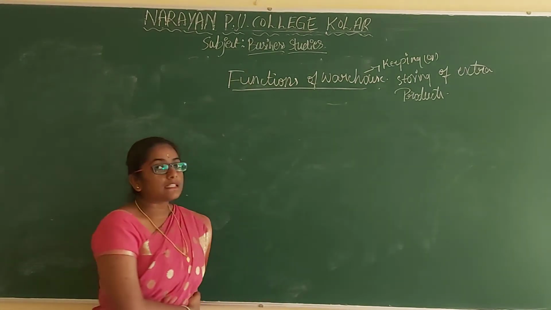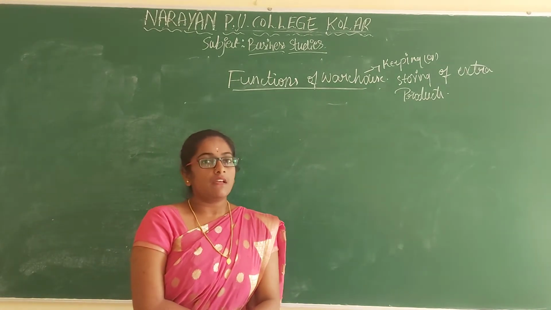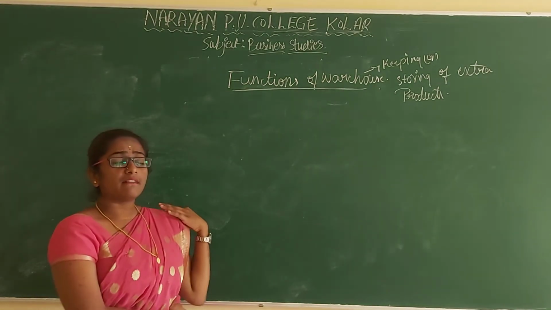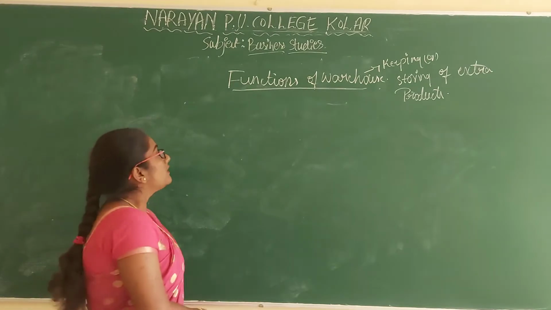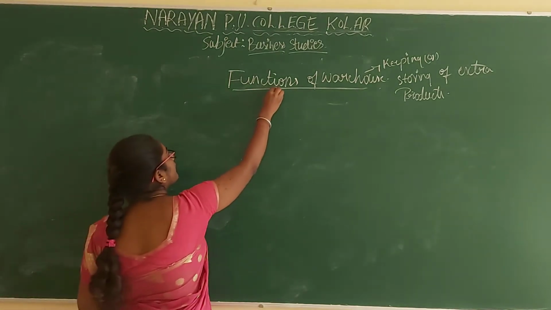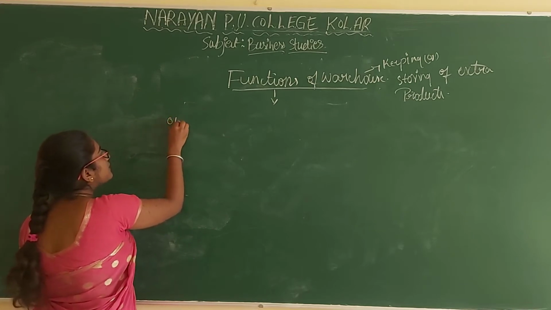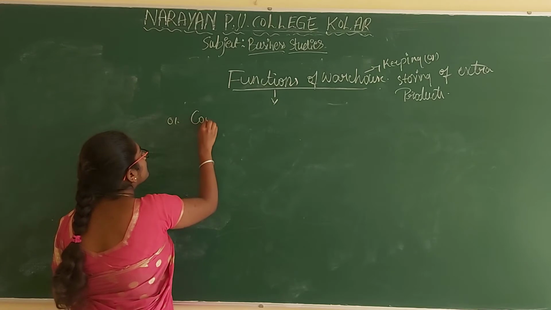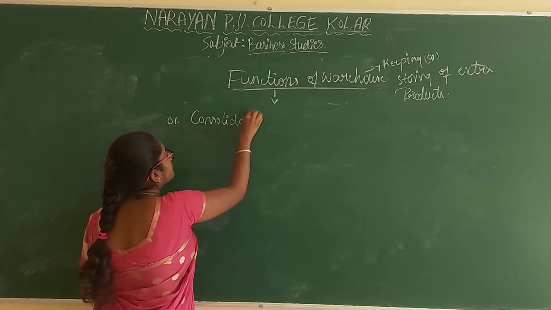So in this class, let us learn what are all the different functions that the warehouses have. Here we have 6 different functions of warehouse. The first function of warehouse is consolidation.